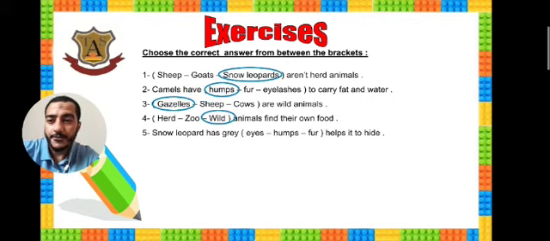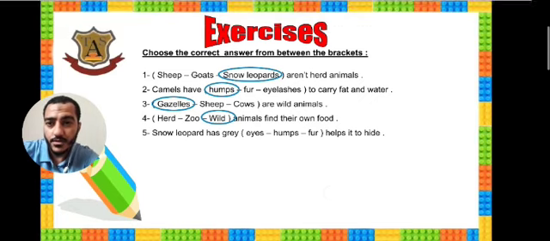Okay. 5. Snow leopard has gray eyes, humps, fur, helps it to hide. Do snow leopards have humps? Of course, no. Eyes help them to hide? Of course, no. It's fur.